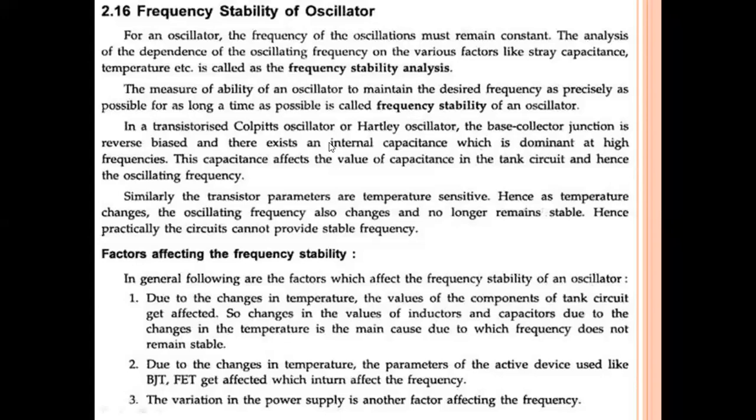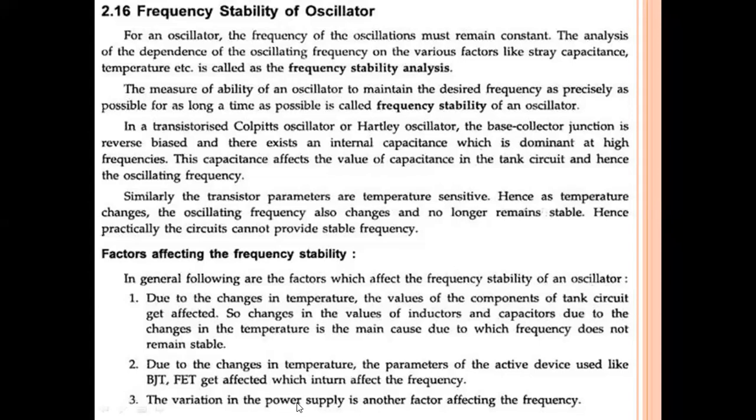Here we are considering some more factors which affect the frequency stability. What are the reasons why the frequency changes? What are the factors which affect the frequency? In general, these are the factors which affect the frequency stability of an oscillator. These are the reasons which result in the frequency change.